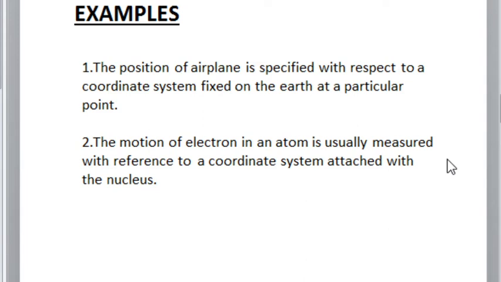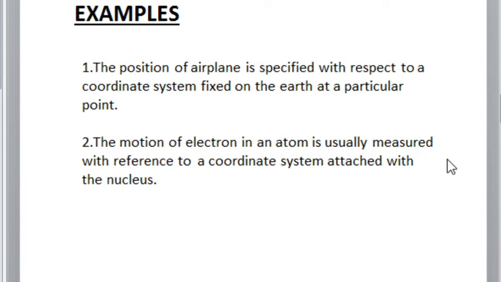What are the examples of frame of reference? The position of an aeroplane is specified with respect to a coordinate system fixed on the earth at a particular point. So it's a simple example. We all notice the position of an aeroplane with respect to a coordinate system attached to the earth, because the observer is on the surface of the earth. So we are considering the coordinate system attached to the surface of the earth.